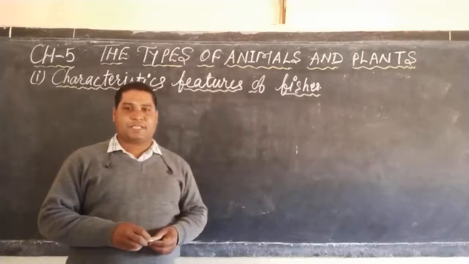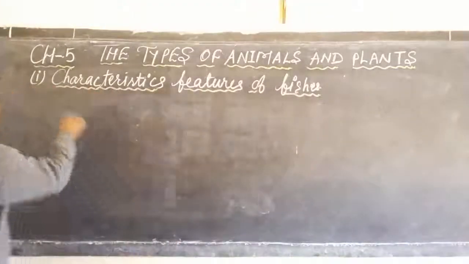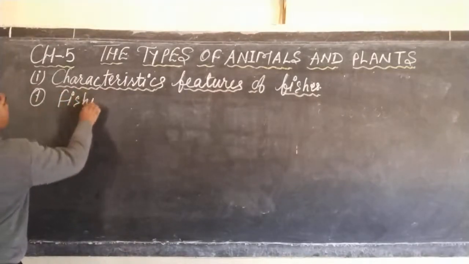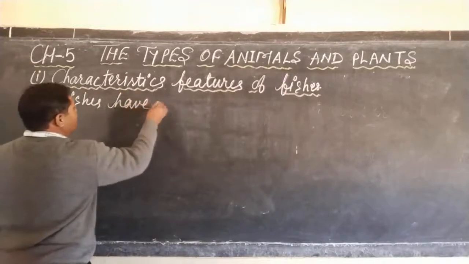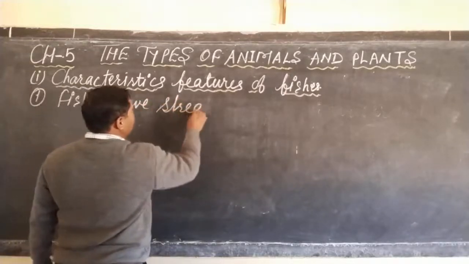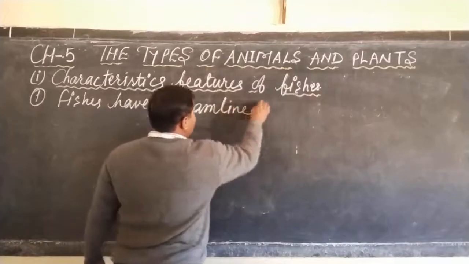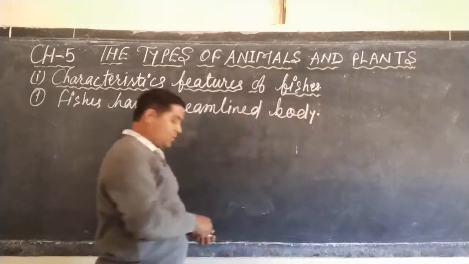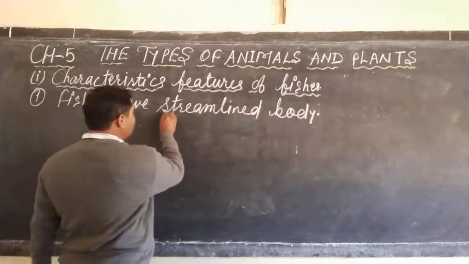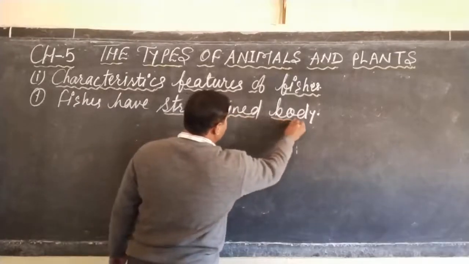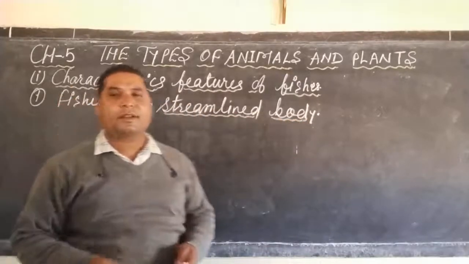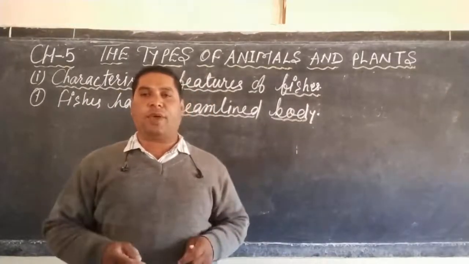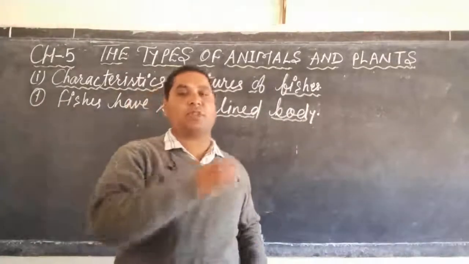Nature of fishes. First, fishes have a streamlined body. What do you mean by streamlined body? Streamlined body means fishes' bodies are designed or shaped in a way that they can easily pass through the water.